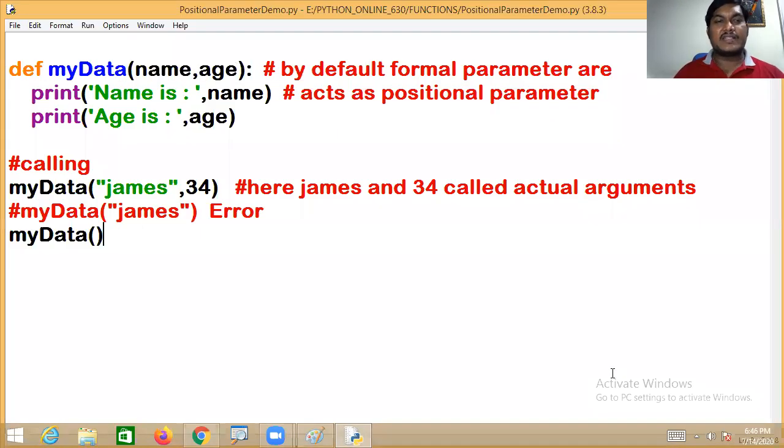That makes you understand very clearly. Every formal parameter acts as a positional parameter. If you define a function with two arguments, at the time of calling the function, you must pass values to those two arguments. If you define a function with three arguments, at the time of calling the function, you have to pass three arguments. Otherwise, you will get an error. This is called positional parameters. I hope you got the point about what a positional parameter is. Is it clear, right?